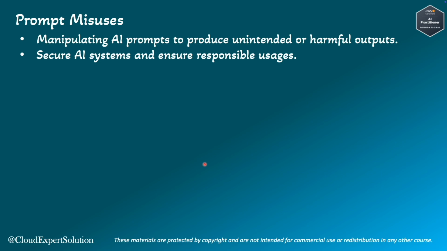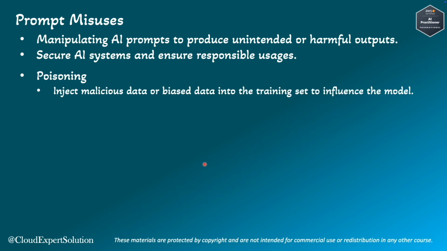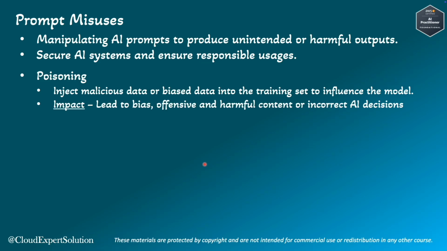There are different prompt misuse attacks, and to start with, poisoning. Poisoning involves injecting malicious data into the training set to influence the AI model's behavior. In terms of potential impact, it can lead to biased, offensive, and harmful content or incorrect AI decisions, undermining trust and fairness. As an example, an attacker can add biased data to a training set used for a hiring application, and this biased data can cause the model to favor certain demographics over others.